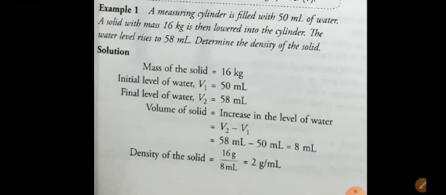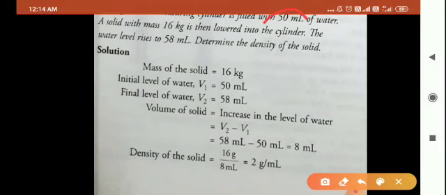Now, this is one of the examples given to you. Okay, see here. A measuring cylinder is filled with 50 ml of water. What is the initial volume of the water? 50 ml. A solid with mass 16 kg is then lowered into the cylinder. The water level rises. Now, as soon as a solid of mass 16 kg is lowered into the measuring cylinder, what will happen?